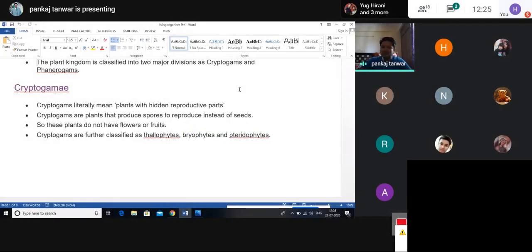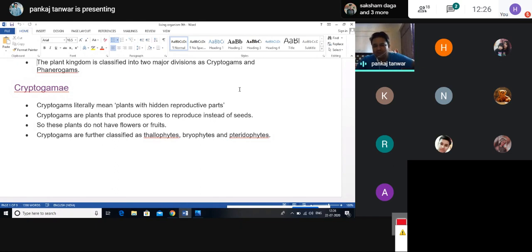So this is a very important characteristic of cryptogams. Cryptogams do not participate in sexual reproduction because the reproductive organs are hidden. The reproductive structures are found, but they do not participate in reproduction, so these structures are sterile in nature. That's why cryptogam plants produce spores. Spore is a Latin word, and it means a rounded structure.